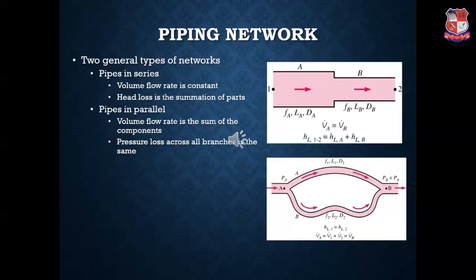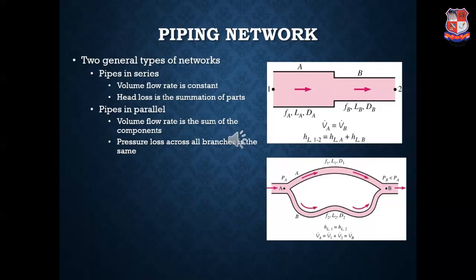Now heading towards our last topic, that is the piping network. The piping network consists of two general types of networks. One is pipes in series and another is pipes in parallel. You have both the figures on the right hand side of the screen. The first figure is showing the pipes in series where the volume flow rate is constant and the head loss is considered by the summation of the sections A and B as shown in the figure.